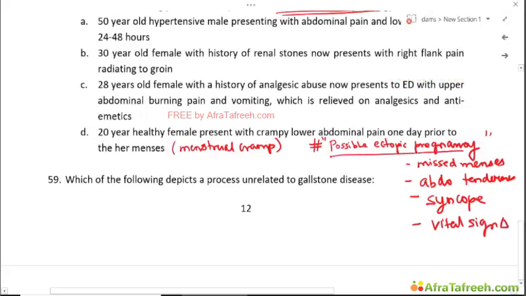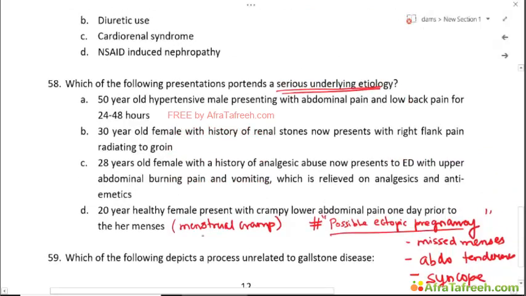Okay, then a possibility of an ectopic pregnancy should be considered. Otherwise, this looks like a menstrual cramp. So this is out of question.